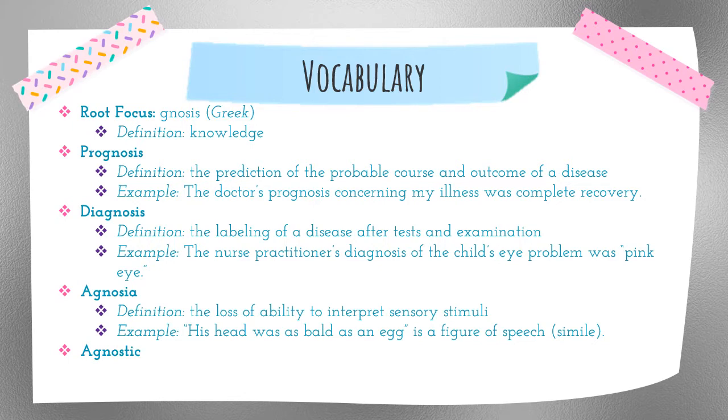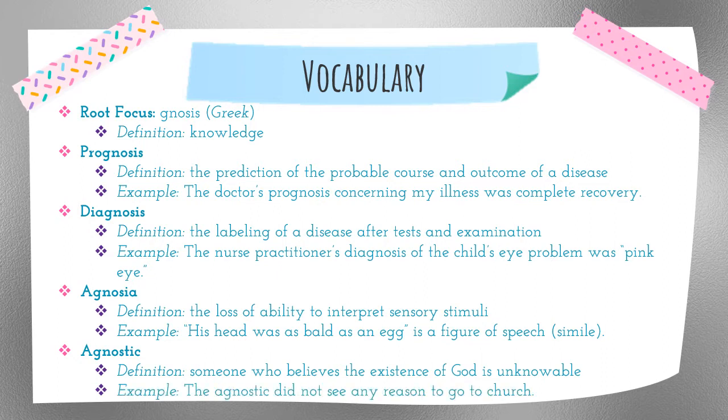Agnostic. This is someone who believes the existence of God is unknowable. So it's something that you can't know is agnostic. Remember when you have the A in front of something, that means not. So not is the idea of not knowing. So agnosia, you do not know the sensory stimuli. Agnostic, you say that you do not know if God exists. For example, the agnostic did not see any reason to go to church.